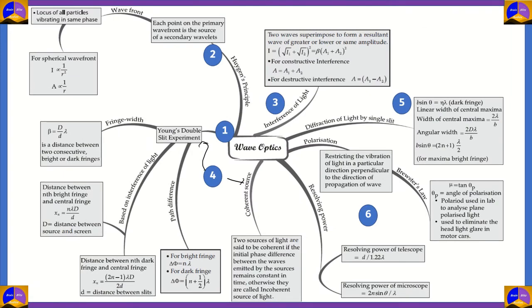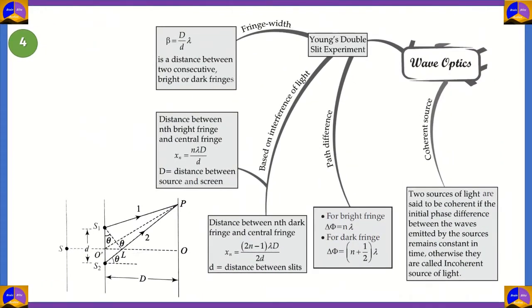Now, Thomas Young, in order to prove the wave theory of light, decided to use a very special setup that we today know as Young's double slit experiment. This is due to the fact that interference only occurs when you have coherent sources of light. Now, what are coherent sources? Two sources of light are said to be coherent if the initial phase difference between the waves emitted remains constant in time. If the phase difference changes as we move along time, then we call them incoherent sources of light.